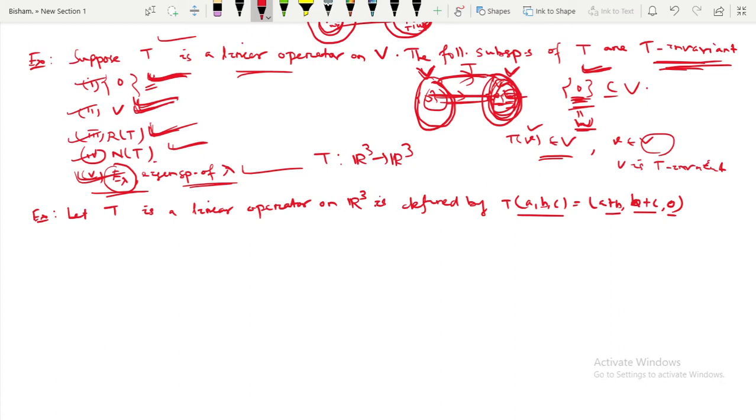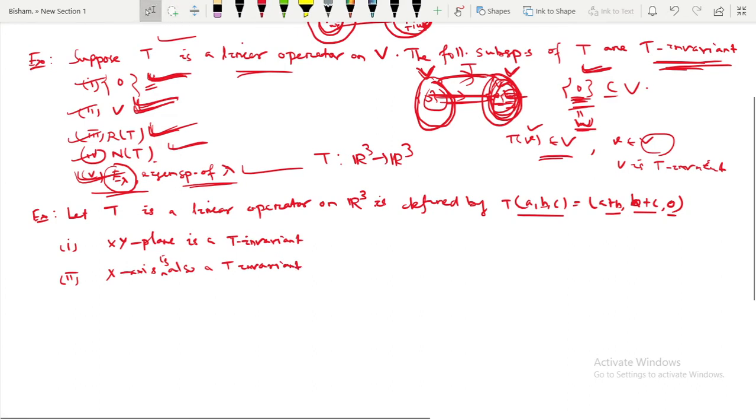So now we'll check that the xy plane is T invariant, and also the x-axis is also T invariant. So how will we check this?